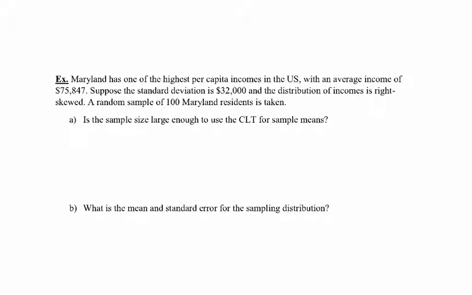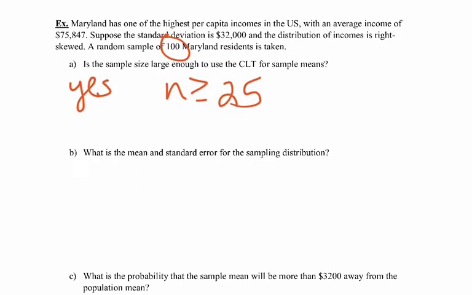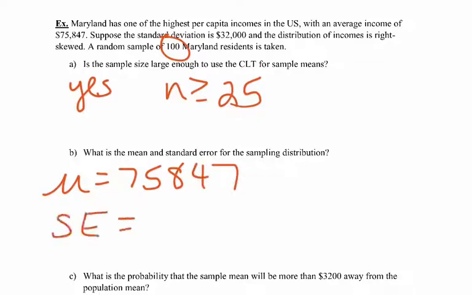Is the sample large enough to use the central limit theorem? Yes, since n is greater than or equal to 25. n is 100, so we're good to go. What is the mean and the standard error? So, of course, the mean is going to be the same as that for the population, the $75,847. The standard error is going to be sigma divided by the square root of n.